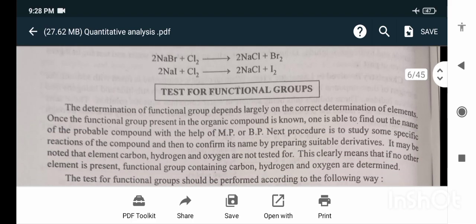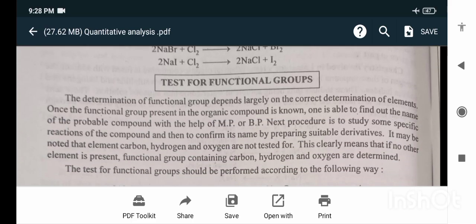The functional group tests. The determination of the functional groups depends largely on the correct determination of the elements. Once the functional group present in the organic compound is known, one is able to find out the name of the probable compound with the help of melting point or boiling point. The next procedure is to study some specific reactions of the compound and then to confirm its name by preparing suitable derivatives. It may be noted that carbon, hydrogen and oxygen are not tested for. This clearly means that if no other element is present, functional groups containing carbon, hydrogen and oxygen are determined.